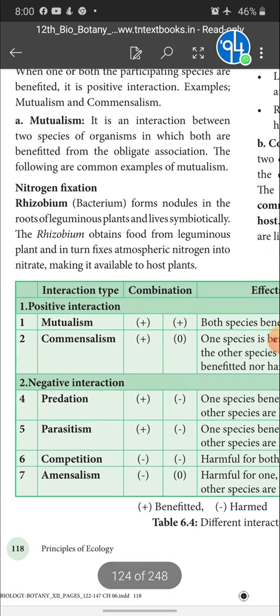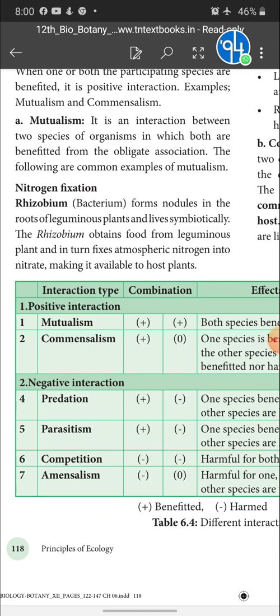First one is nitrogen fixation. An example for mutualism is nitrogen fixation. You know very well, children, in nitrogen fixation the bacterium rhizobium resides inside the nodules of the leguminous plants' roots, and they are symbiotically benefited. What does it mean by symbiotic benefit? Both the organisms are getting benefited.